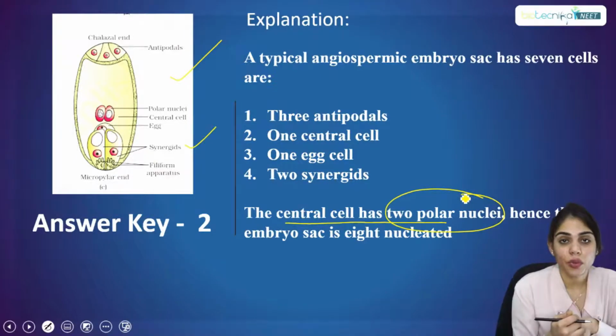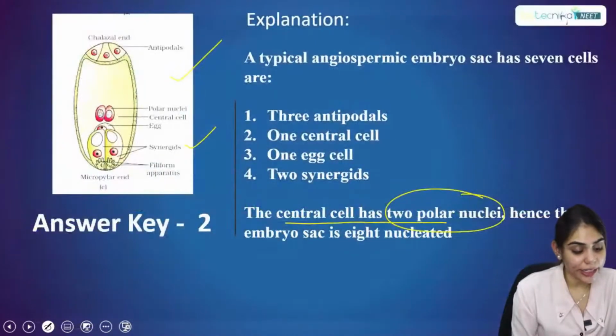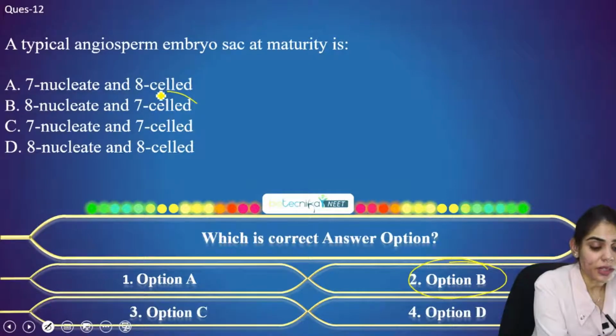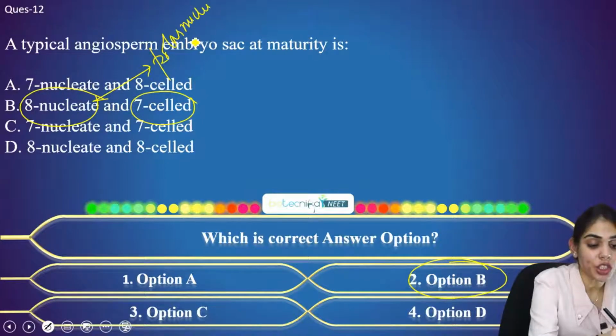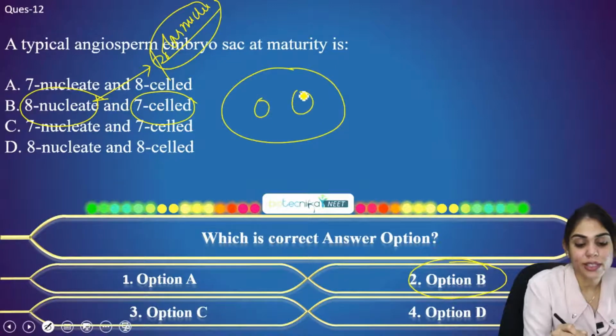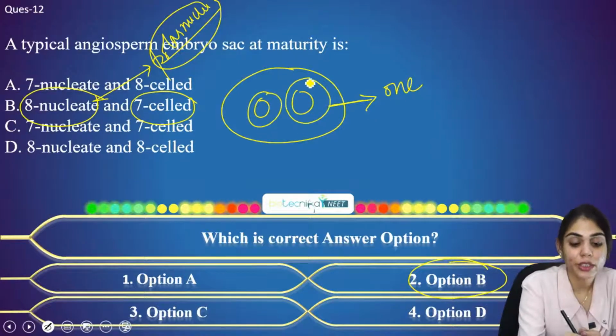That is why it is forming 7 celled and 8 nucleate. What is it forming? 7 cells and 8 nuclei. So option B is the right answer. Why? Because it is forming 7 cells and 8 nuclei. Why 8 nuclei? Because of the polar nuclei. There were 2 polar nuclei in a mature embryo sac. They constitute a central cell together, and this is why it is represented as one cell only, but actually it bears 2 nuclei.